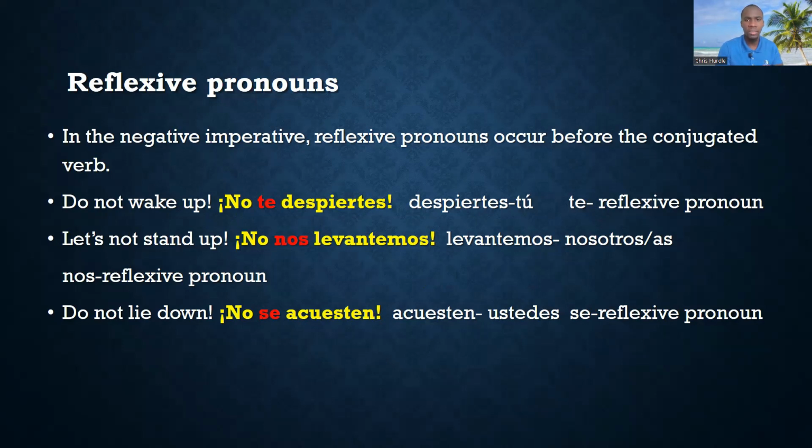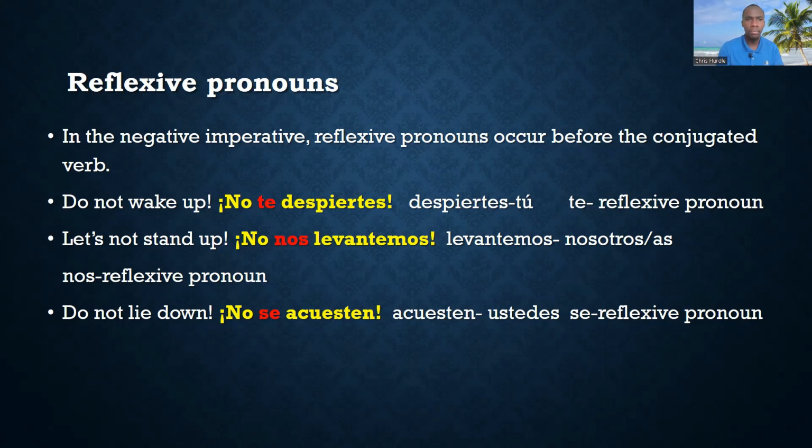No te despiertes. Once again, despiertes is going to tell us that we're talking about tú, and the te is the reflexive pronoun, right? Let's not stand up. No nos levantemos. Levantemos applies to nosotros, and then nos is the reflexive pronoun. And do not lie down. No se acuesten. Acuesten applies to ustedes, and se will be the reflexive pronoun, okay?